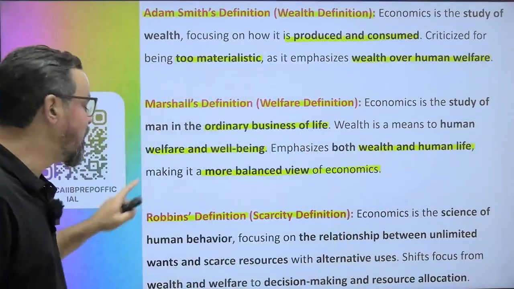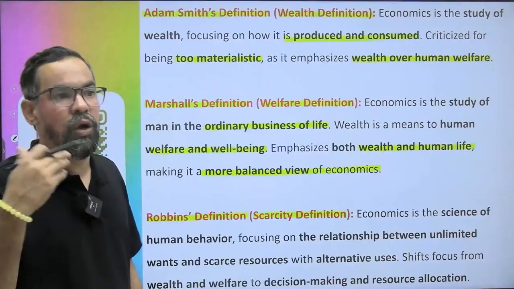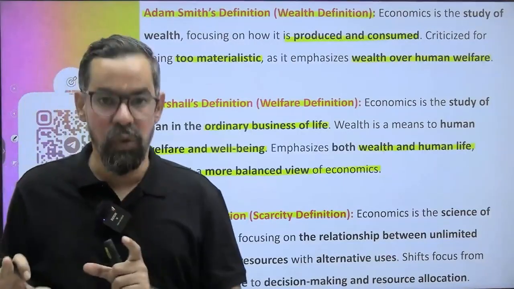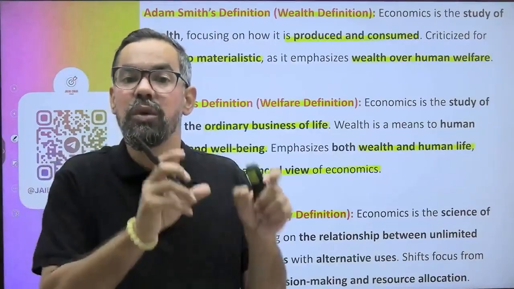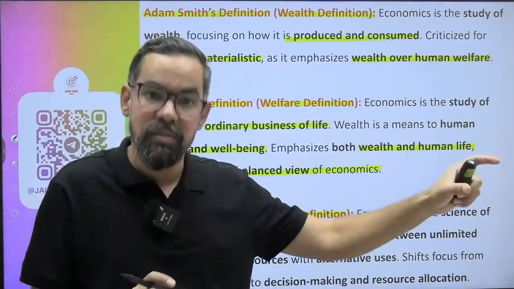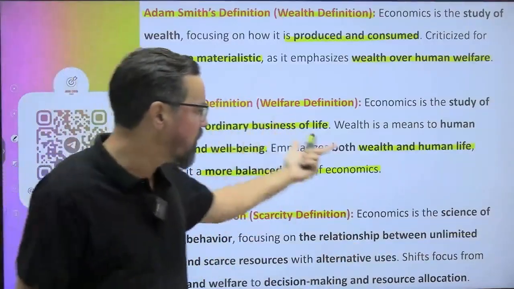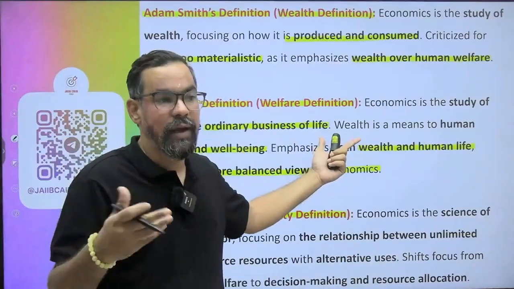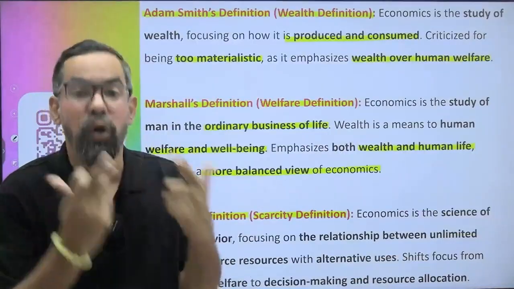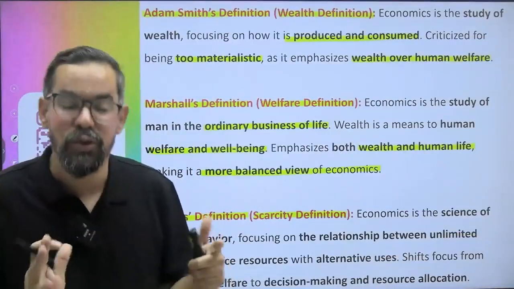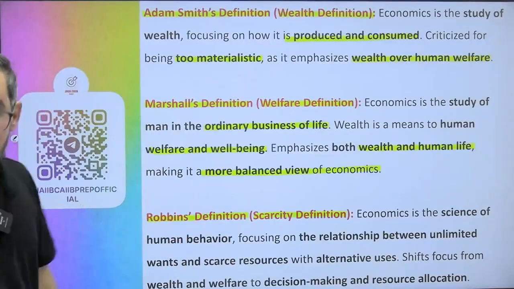Then finally we came to Robbins, who gave some focus around the resources. We do have scarce resources. So how we are using those scarce resources to maximize the benefit of human beings, overall the allocation, how people make choices out of their scarce resources. That study comes under Robbins' definition, right?